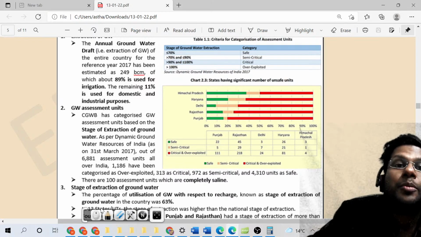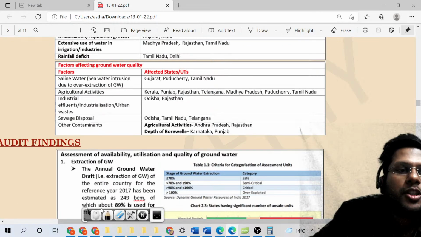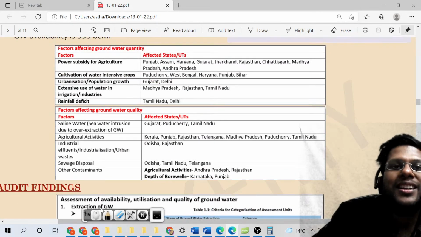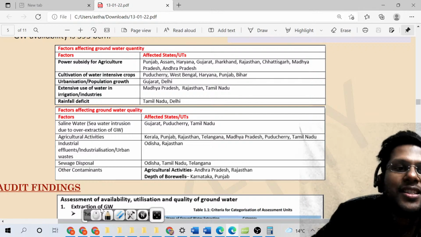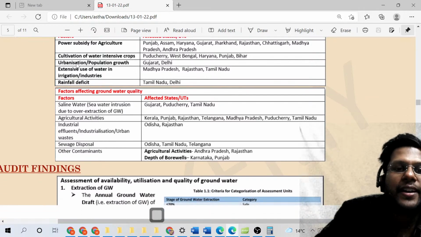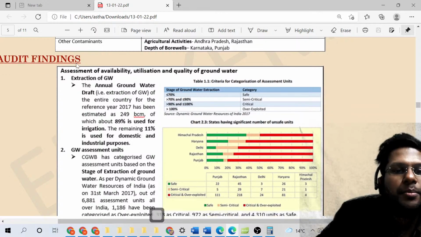And what are the reasons? You will present the reasons in these specific places. For example, irrigation, industrial usage, urbanization, water intensive crops, power subsidy. These are the factors, right? Map आता है, map बनाओगे साथ में. Okay.